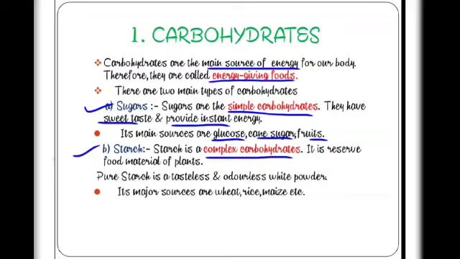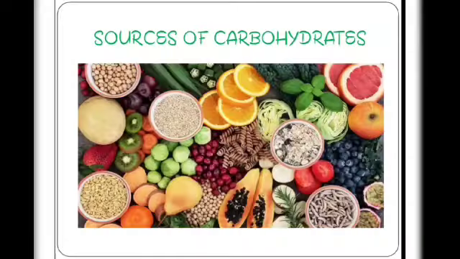Pure starch is tasteless. It does not have any taste and is odorless. It does not have any aroma. It is a white powder. Its major sources are wheat, rice, maize, etc. Here are some sources of carbohydrates. We get carbohydrates from wheat, cereals, gram, fruits, vegetables, etc.